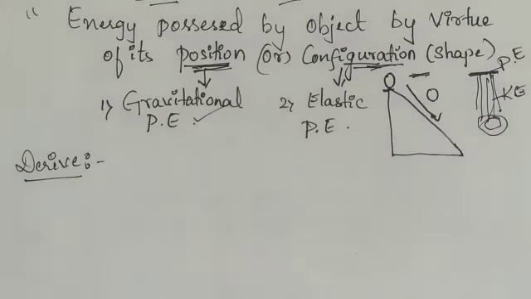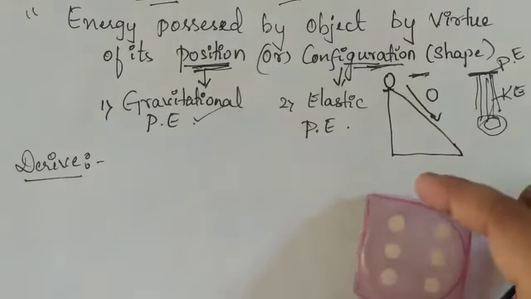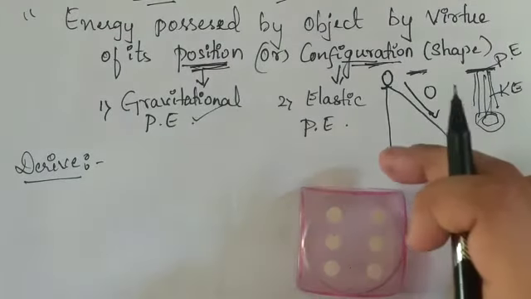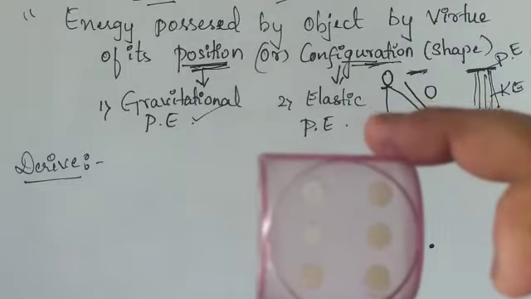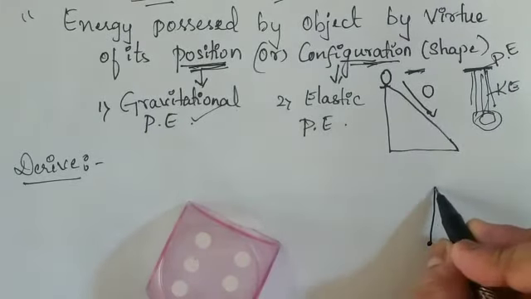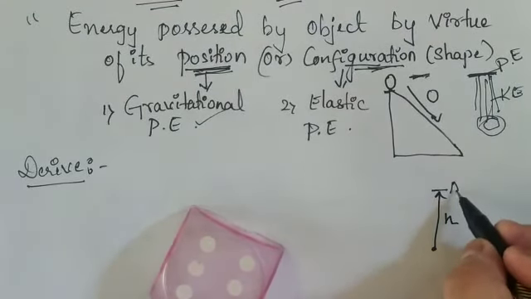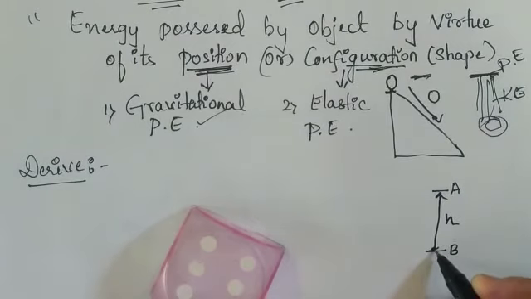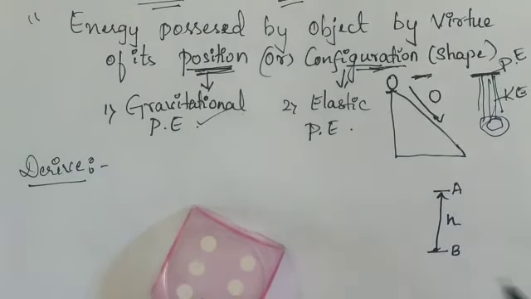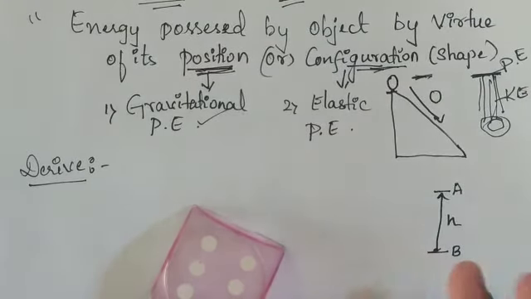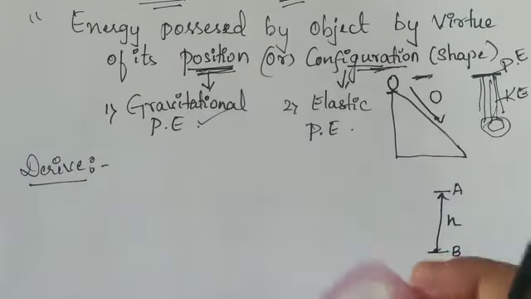Now let us derive an expression for the potential energy. So how are we going to derive this? We are going to consider an example. This is the initial position of the object. Now I have raised this object to a certain distance, which means a certain height. This position I will consider as position A, and this position I am going to consider as position B. This is the paper I have considered, and this is the initial or reference position I can take. With respect to this, there is a certain height.